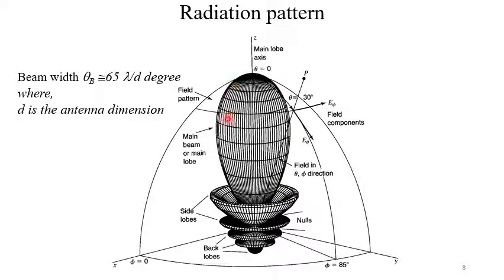But apart from this major part of the radiation, almost all the power contained within this region, there are small powers present in other directions, like this one or this one. So these are the side lobes, and this one is the main lobe. This is E theta, this is E phi, and radially outward is the direction of propagation.